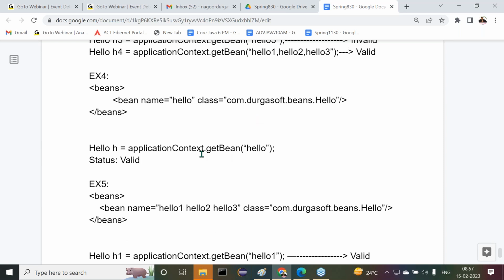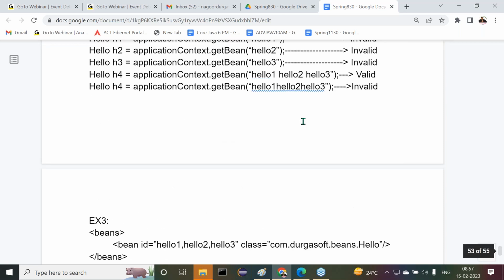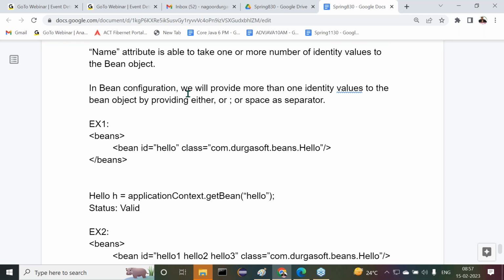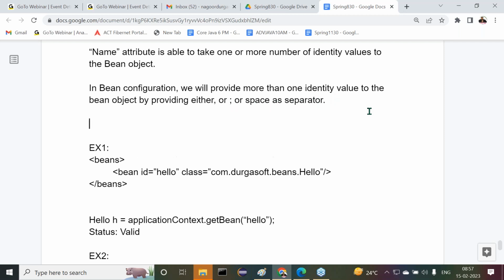I'll show all the points practically. But in the difference, I'm telling that in a bean configuration, I can provide more than one identity value to the bean object by using either a comma, semicolon or space as a separator. One small note I'm giving you, observe carefully. What is the note here?